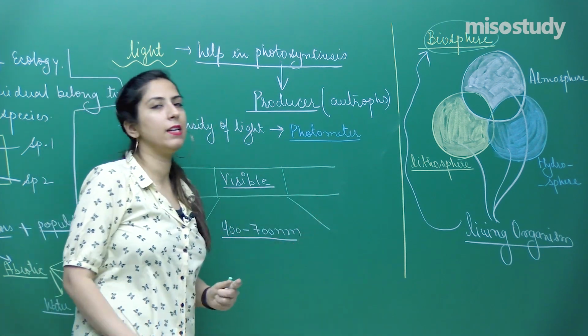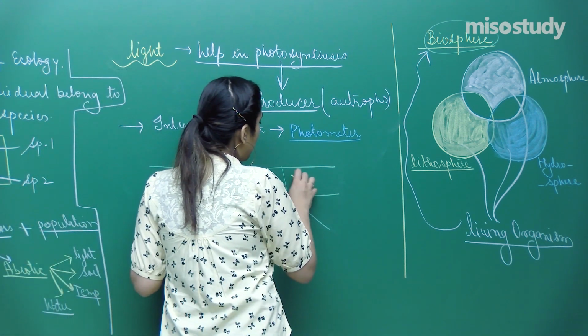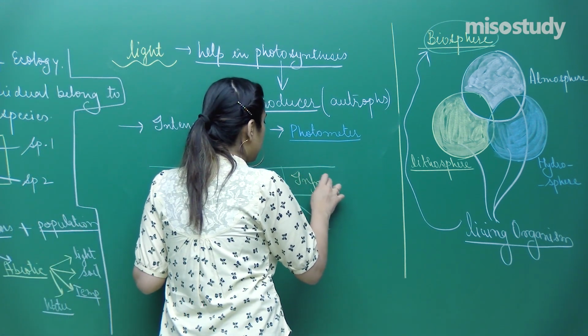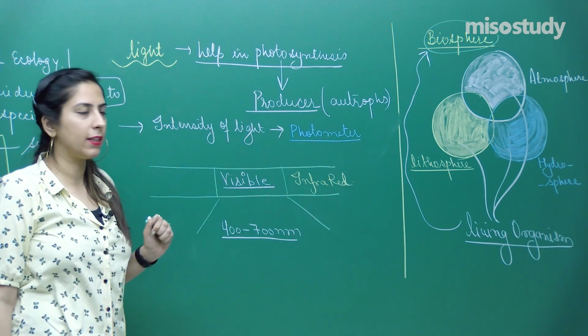Above this 700 nanometer, we have another important ray called infrared, and infrared rays are those which produce a heating effect.